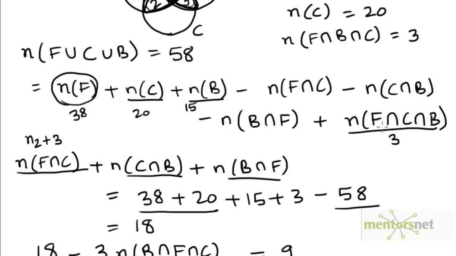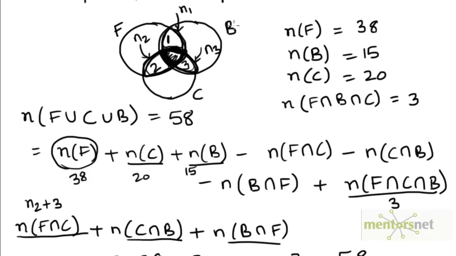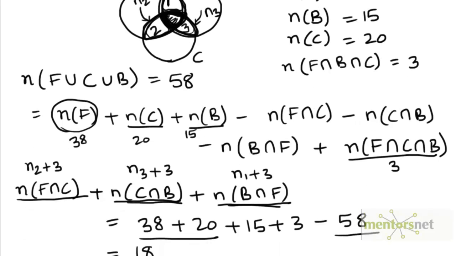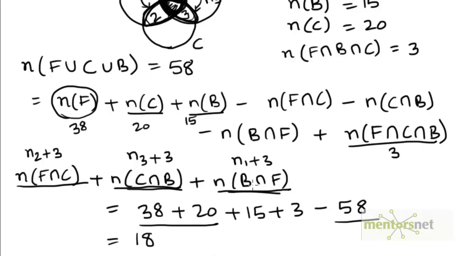The number of elements in C intersection B would be n3 plus 3. The number of elements in B intersection F would be n1 plus 3. So adding these three values, we already know that the sum of these three values should be 18.